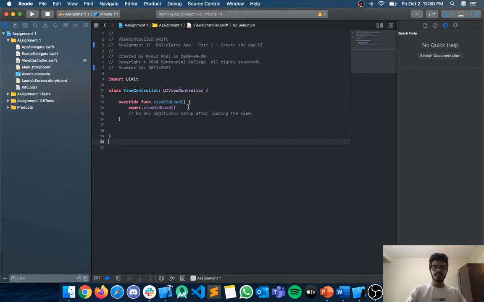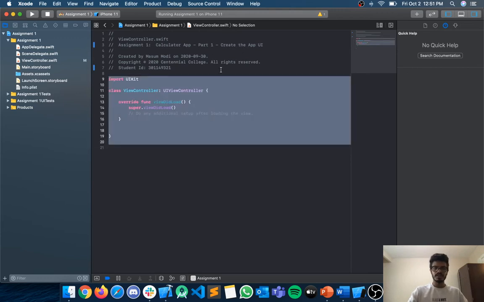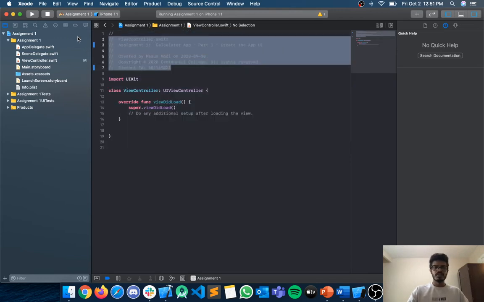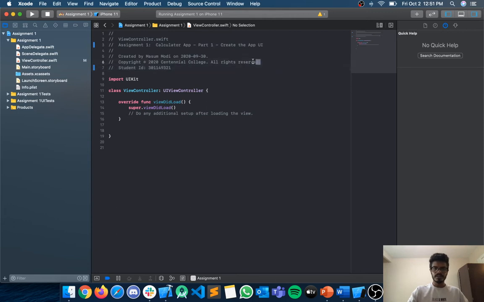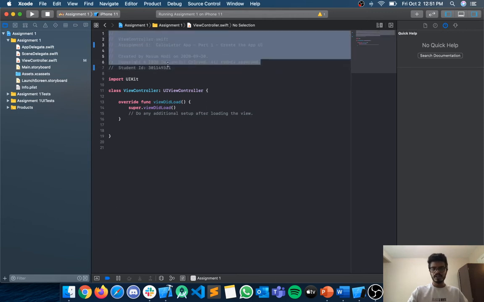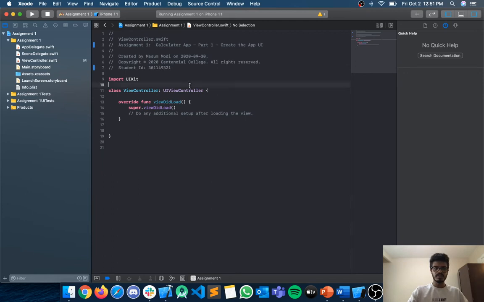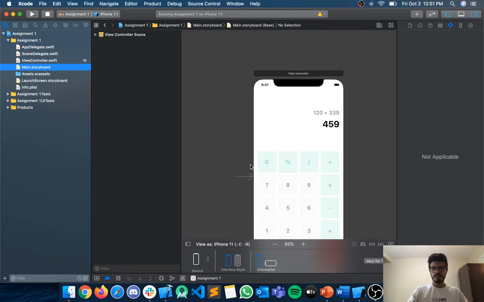This file controls the UI, but this assignment one was about only the UI design, not any interactions. So you cannot see anything here other than my details. These are the details that were there initially. I have to just put my student ID here in a comment, and let's go to the main storyboard, which is like the UI of the application.